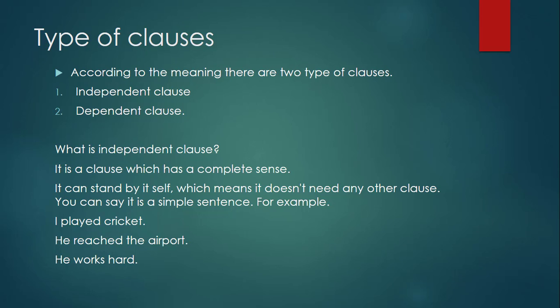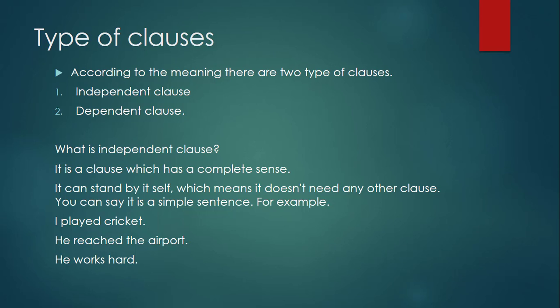It means it has a complete meaning. It can stand by itself, which means it doesn't need any other clause to complete its sense. And one of the most important points I want to share is that an independent clause is also called a simple sentence.